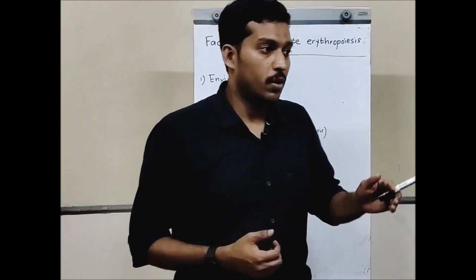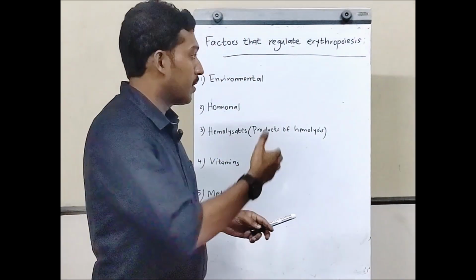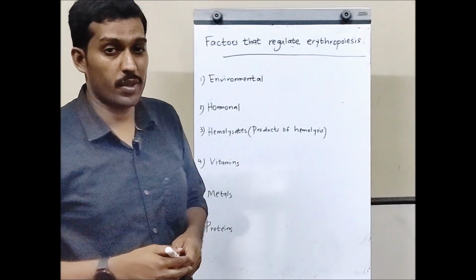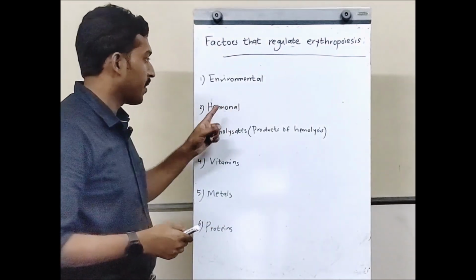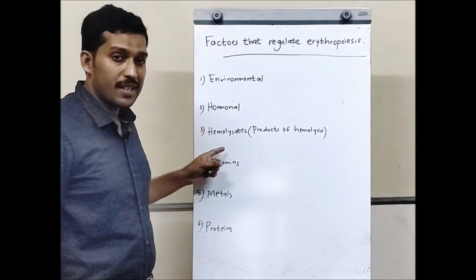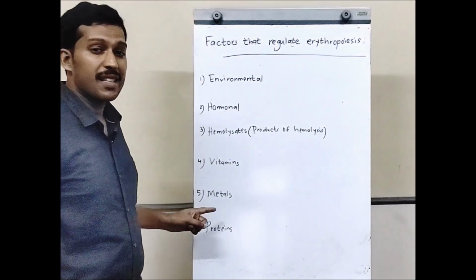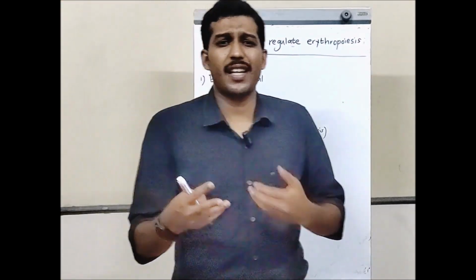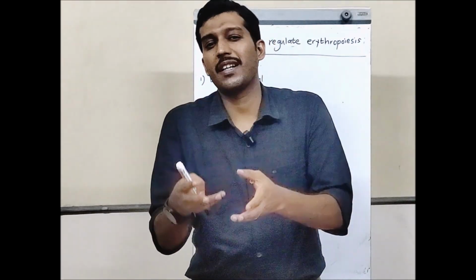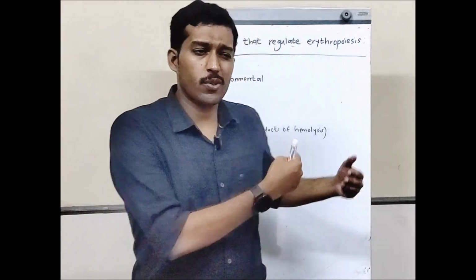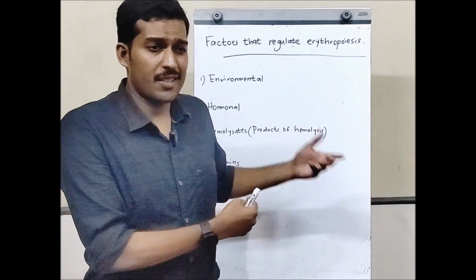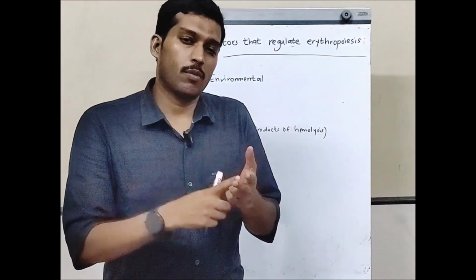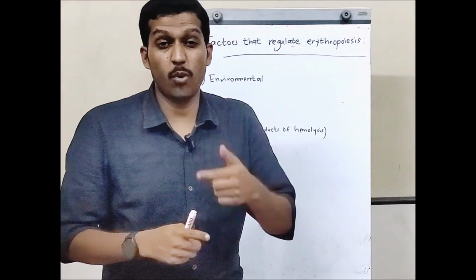So I have written on the board already to save time. There are certain factors that regulate erythropoiesis. There are environmental factors, hormonal factors, hemolysates, vitamins, metals and proteins. In some textbooks it is categorized as dietary factors, intrinsic factors, extrinsic factors. It is easy to remember: environmental factors, hormonal factors, vitamins, hemolysates.